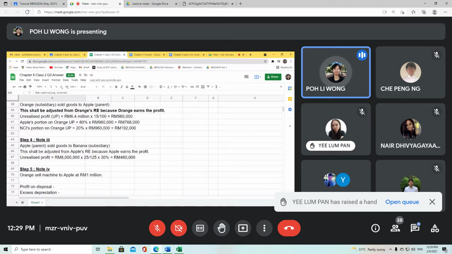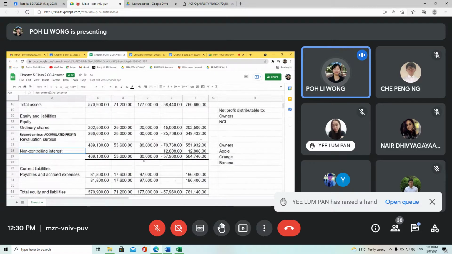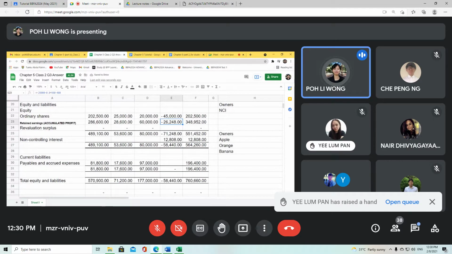Apple sold goods to banana. Parent is the one selling to subsidiary. So this shall be adjusted from your parent's retained earnings because parent is the one earning the profit. So there is no profit sharing here. That's why this 480,000 you can straight away minus off from your retained earnings. All right, you don't have to do anything more because there is no profit sharing element here.